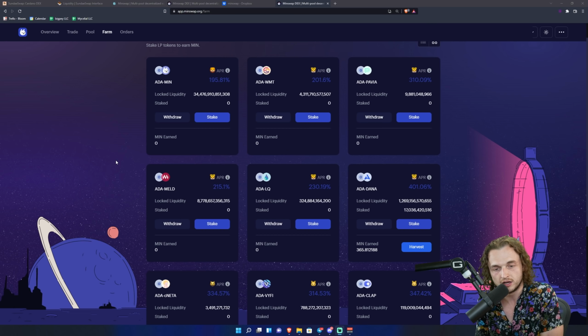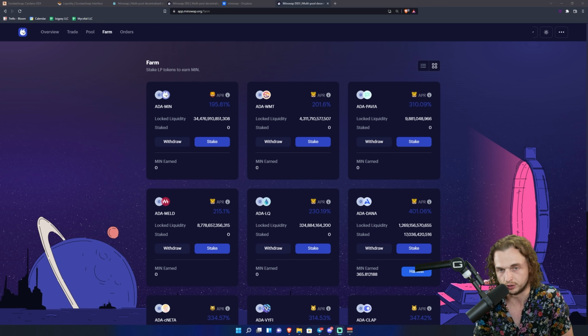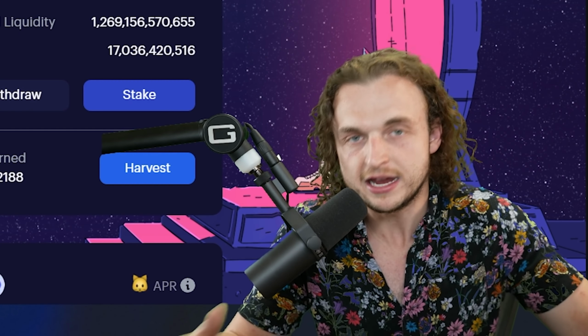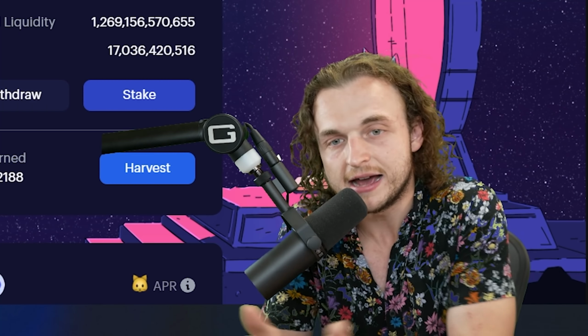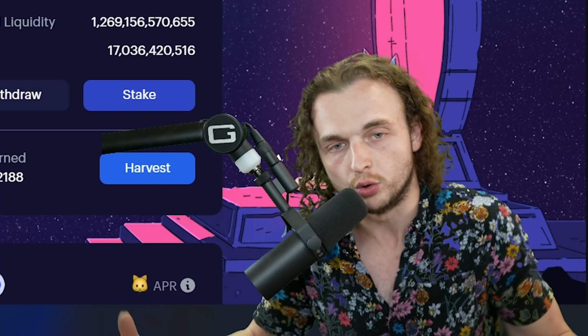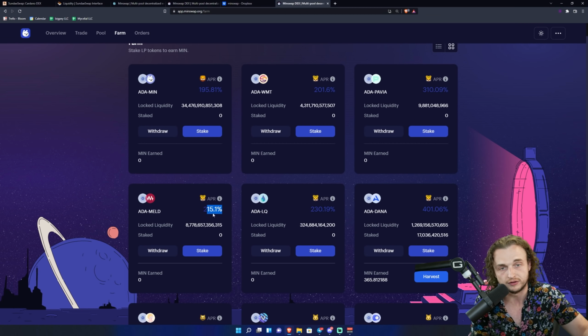So when choosing these tokens, find one where you're comfortable having both of the tokens, and try to find one that is not overpriced. So really, the way to earn the highest yield, in my opinion, is to find the highest APR with the lowest risk, where you're holding both of those token pairs. So maybe you're a Meld guy and you know you're going to be holding Meld. You do the Meld pair, 215%.